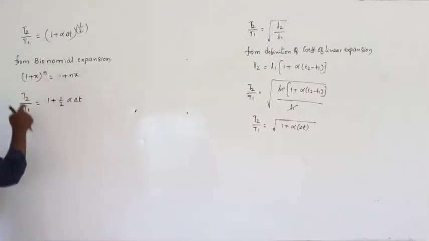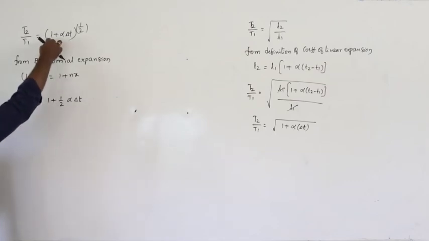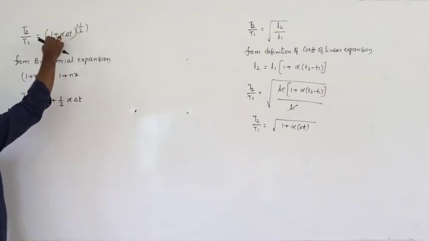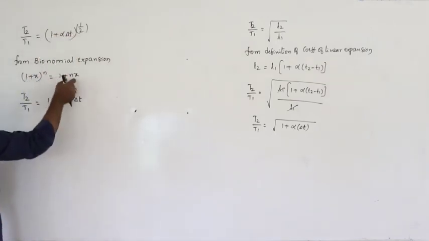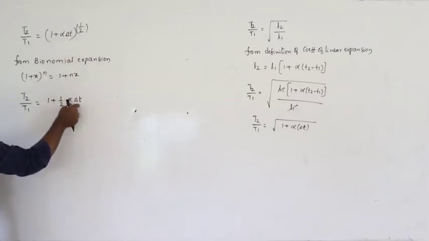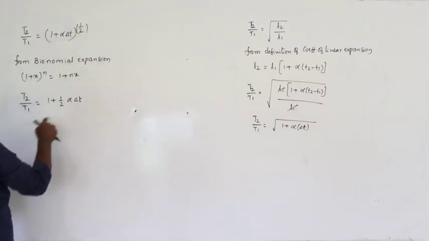So that is T2 by T1 is equal to 1 plus x whole power n. In place of x we have alpha delta T, in place of n we have 1 by 2.